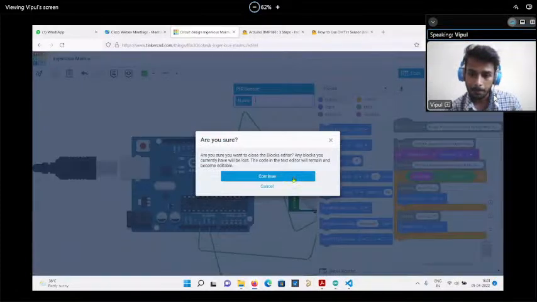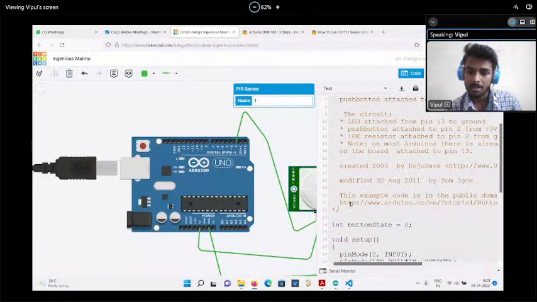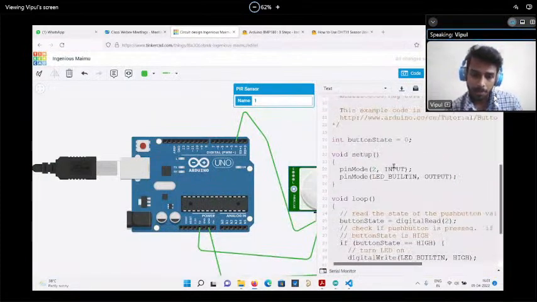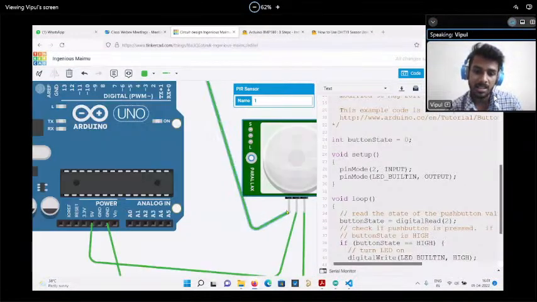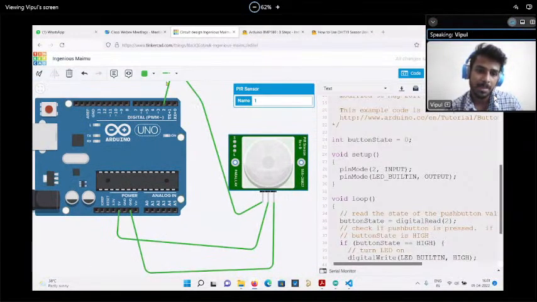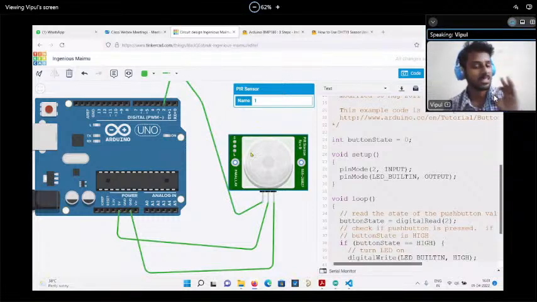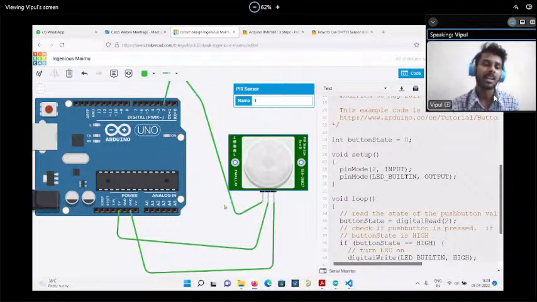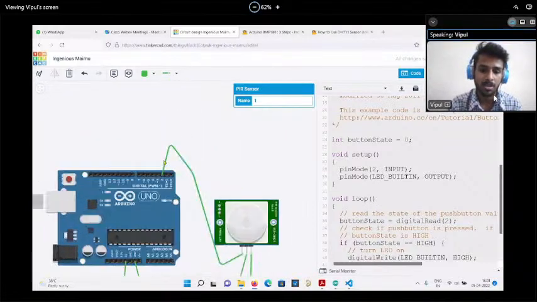Go to the text. This is the commented part, and it's observing pin number 2. What is pin number 2? It is the digital input of this PIR sensor. We are connected on pin 2. This is the input device. As I told you, a sensor is an input device, and we are directly connecting to pin number 2. So it's just observing the voltage, whether it's coming on that.